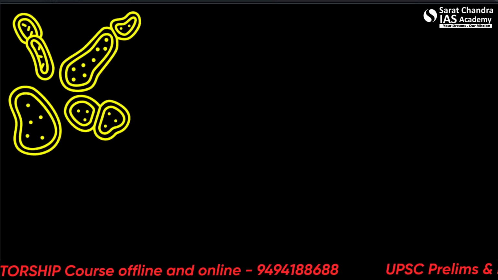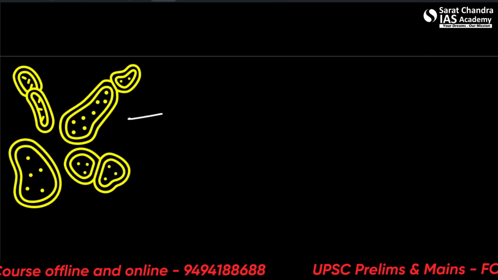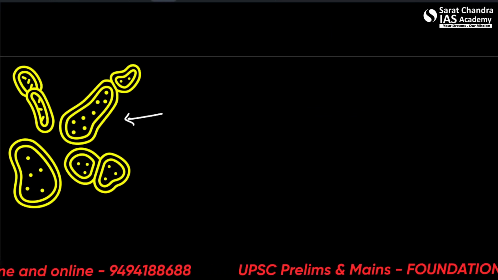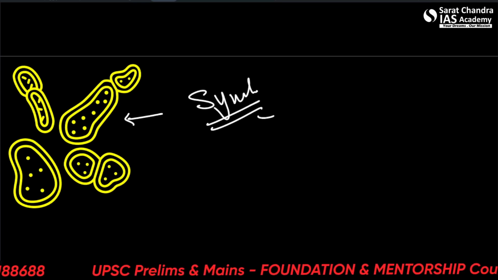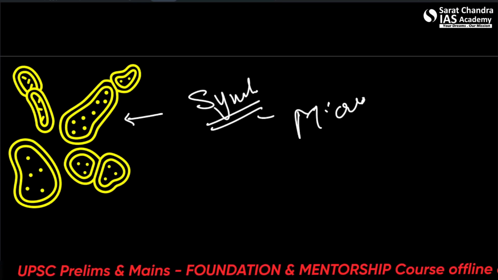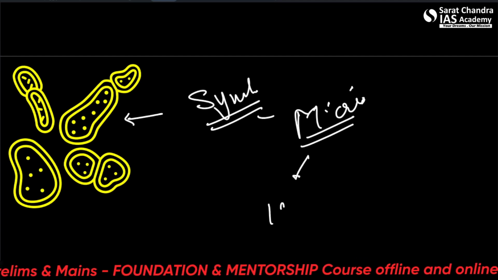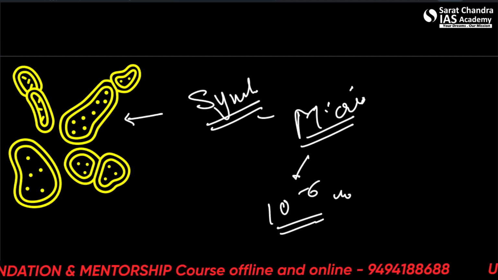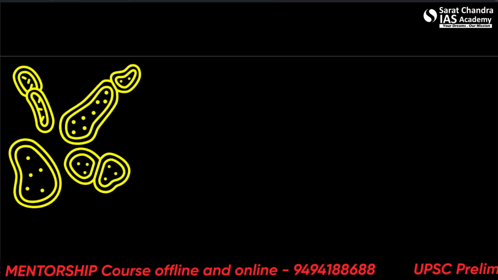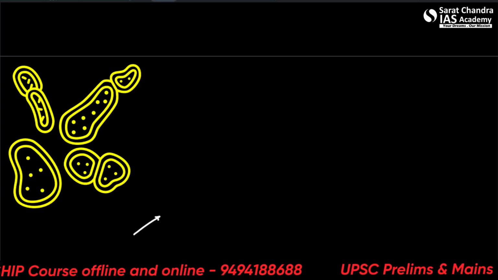Let's now talk about the microorganisms. This is the symbol for microorganisms. When we talk about micro, we talk about 10 to the power minus 6 meters or lesser. These organisms have been there since the starting of our planet.